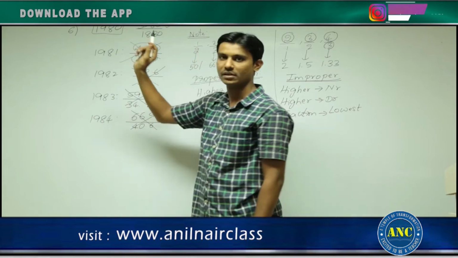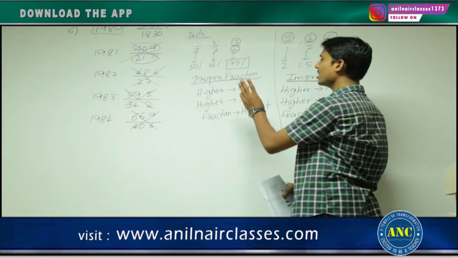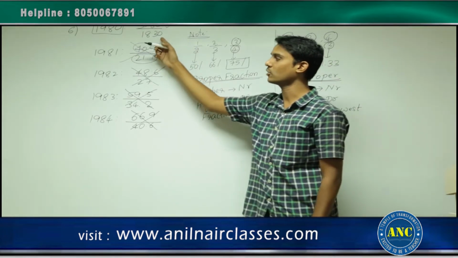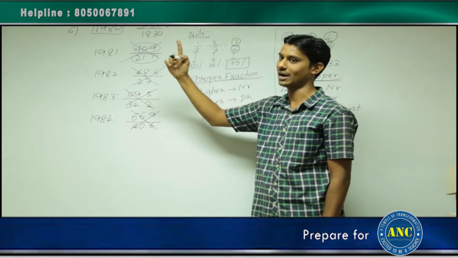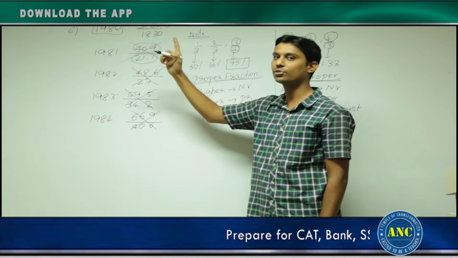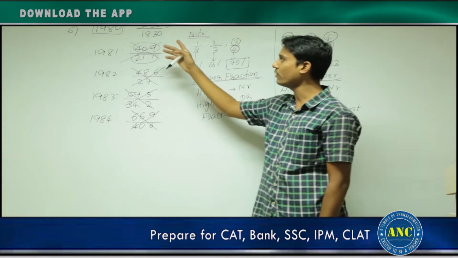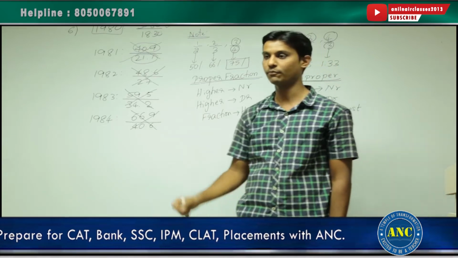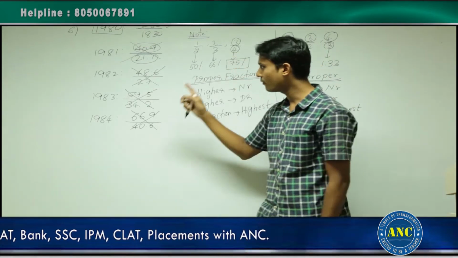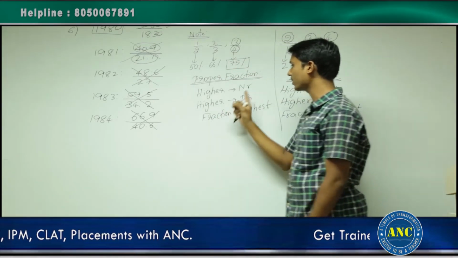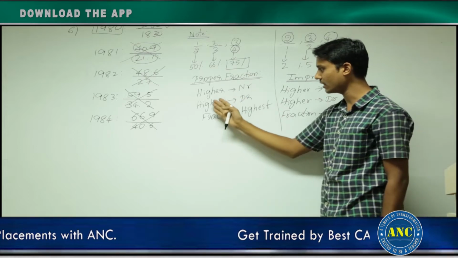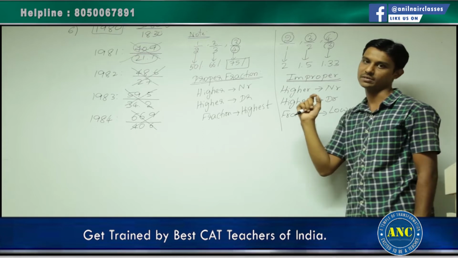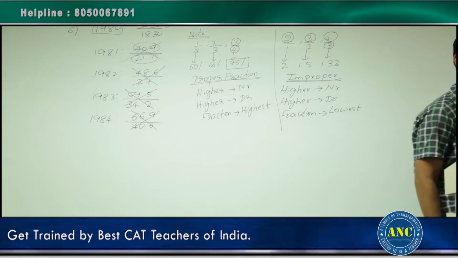Is that clear with the approach? It is a very basic level of understanding that you need to solve a very difficult or tricky question. It is not about solving, again I am repeating, it is about how you solve a particular fraction. Not always should you keep on solving it the way we did initially before taking the calculator. First write down this question. Please remember this point: for a proper fraction it is higher and higher. For an improper fraction it is higher and lower. Please write it.